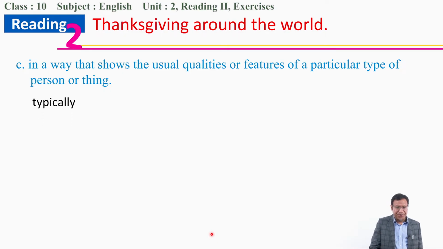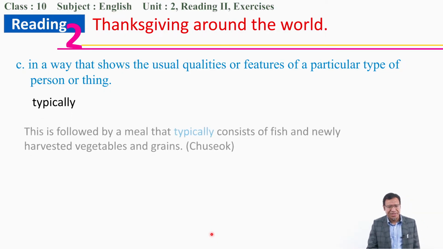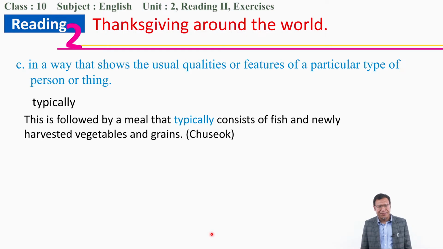So this is typically. What sentence is there? This is followed by a meal that typically consists of fish and newly harvested vegetables and grains. So typically means major, and having the major feature is the typical. We say typical village, we talk about the typical food. So this is what is typically.